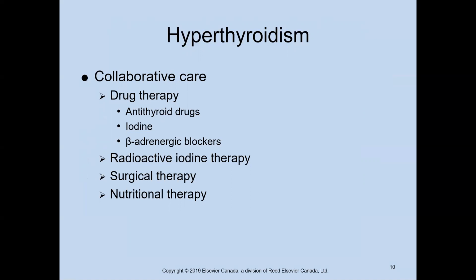In general, the treatment of choice in non-pregnant adults is that radioactive iodine therapy, but that choice is influenced by a lot of things: how old the patient is, how severe the disorder is, what kind of complicating features do we have, including should they be pregnant, and what the patient chooses to undergo in this situation if all things are equal.